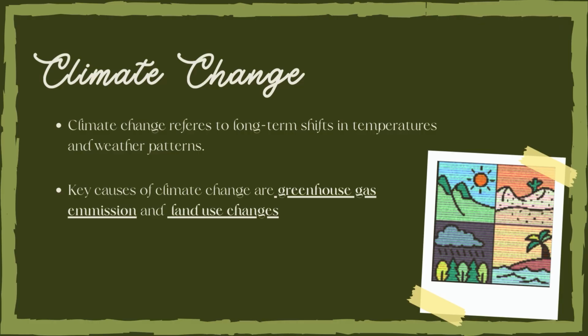But before we start, let me briefly introduce climate change and its consequences so that we understand the necessity of controlling it. Climate change refers to long-term shifts in temperatures and weather patterns, and the key causes of climate change are greenhouse gas emission and land use changes. As we all can see, these two main causes are from human activities. So that's why we, the human beings, should be the ones who are doing something to control it.